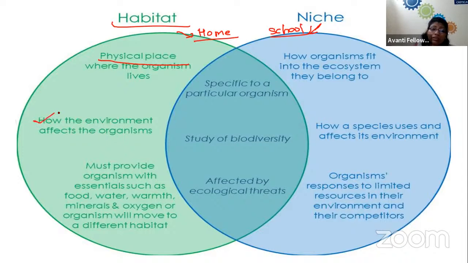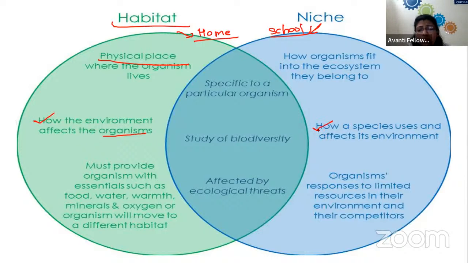In a habitat, whatever the environmental condition present, it directly or indirectly affects the organism. Whereas in a niche, we are the ones who affect the environment, right?